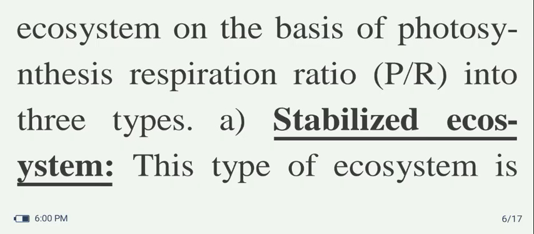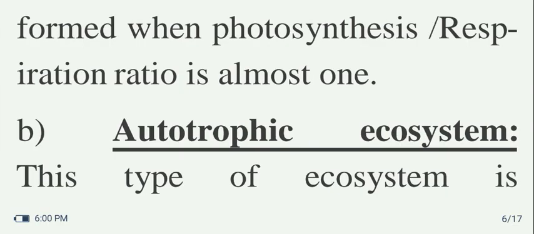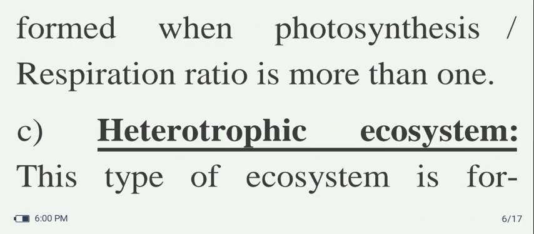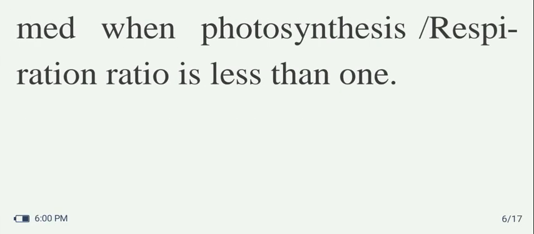Stabilized ecosystems: this type of ecosystem is formed when the photosynthesis by respiration ratio is almost 1. Autotrophic ecosystem: this type of ecosystem is formed when the photosynthesis by respiration ratio is more than 1. Heterotrophic ecosystem: this type of ecosystem is formed when the photosynthesis by respiration ratio is less than 1.